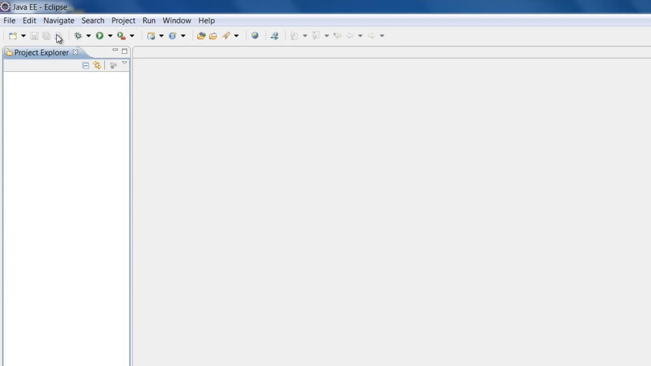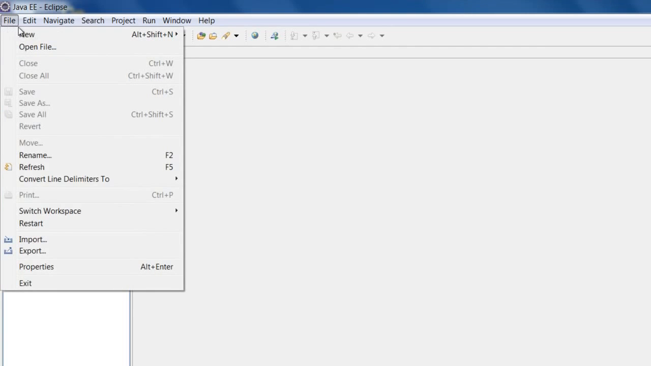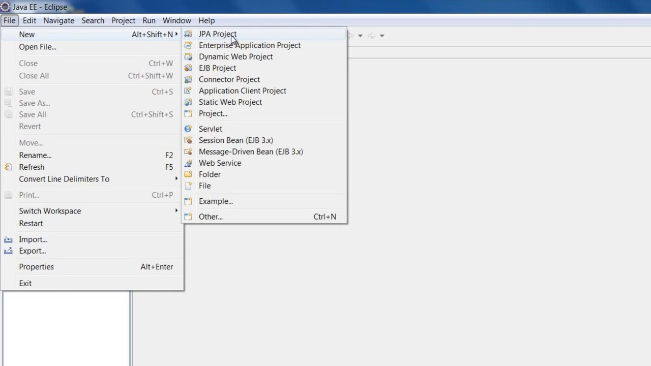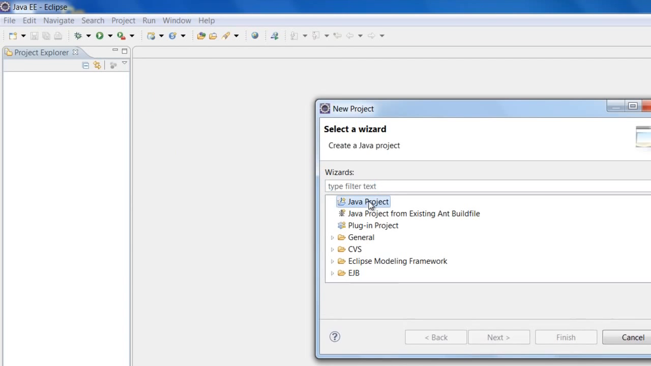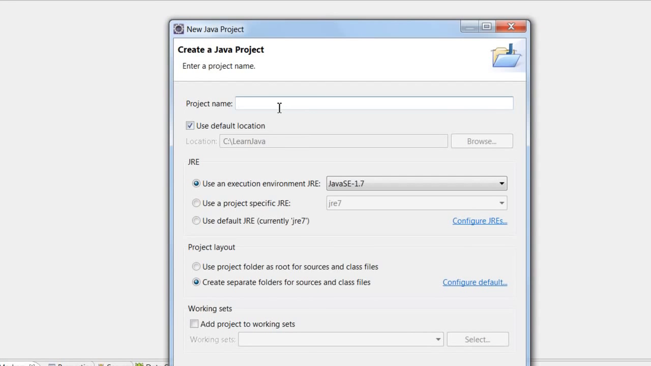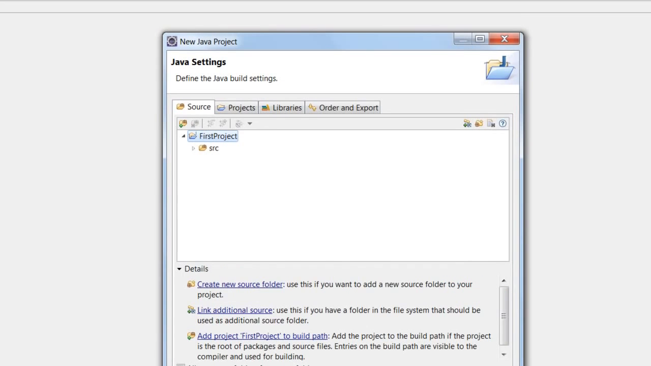You can close the welcome screen. The very first thing that you have to do is create a project. So let us click on File, New, and then here select Project. Now we want to create a Java project. So select Java project and click Next. Here we can give any project name. I'm just going to name this project first project. Now you can keep everything as it is, like use default location, and the environment is Java 1.7. Click next, and then you can click finish.